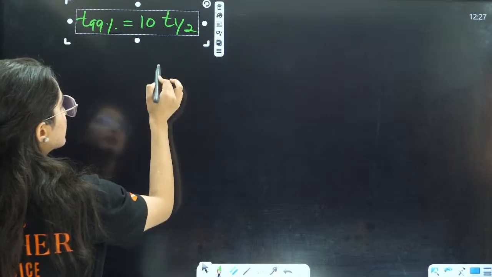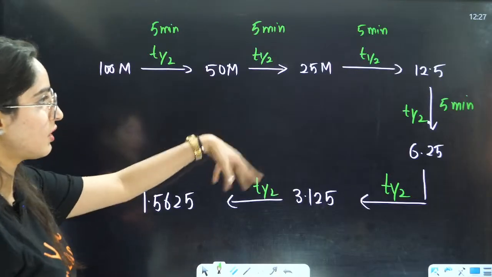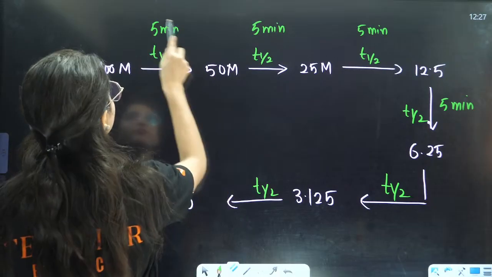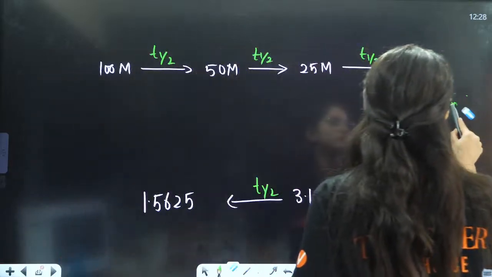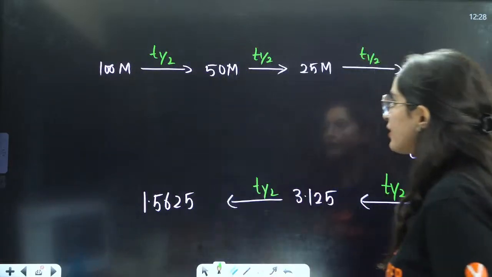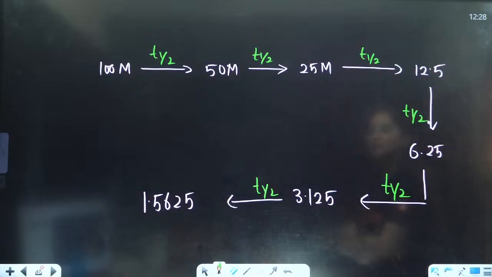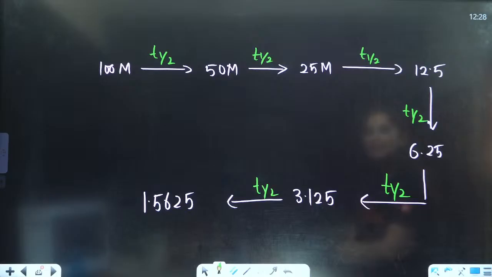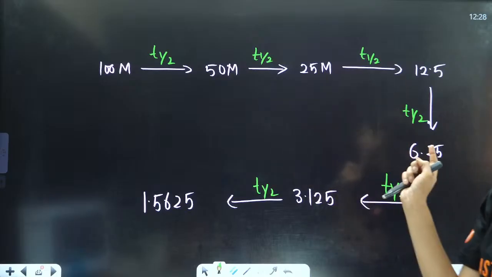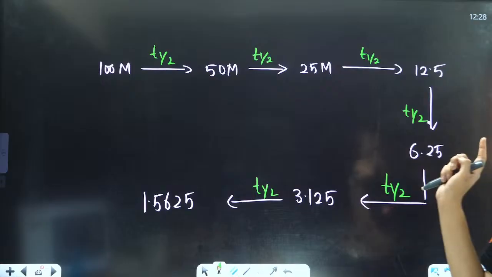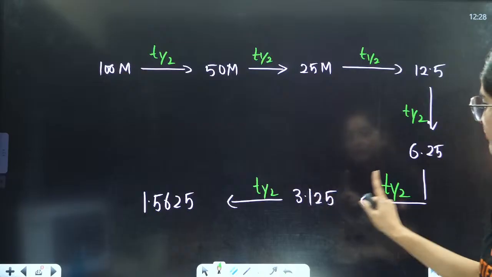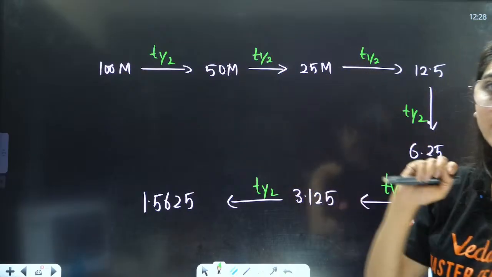Now, what about the other things? This you can understand from this table itself. If I want only 12.5% to be left behind, then I will need 3 T halves. If I want only 6.25% to be left behind, then I will need 4 T halves. If I want 3.125% to be left behind, then I will need 1, 2, 3, 4, 5 T halves, right?